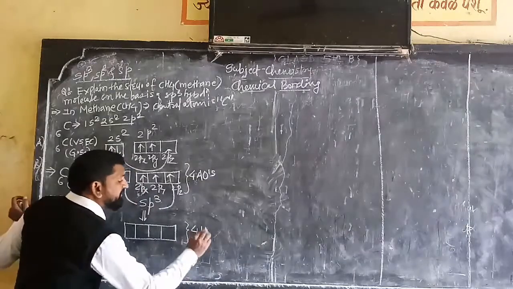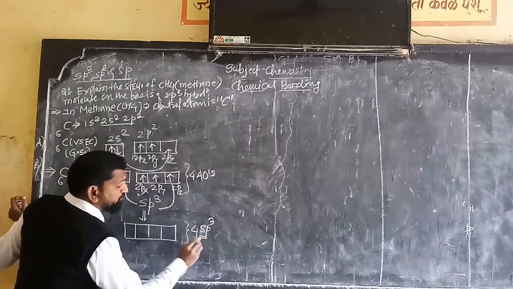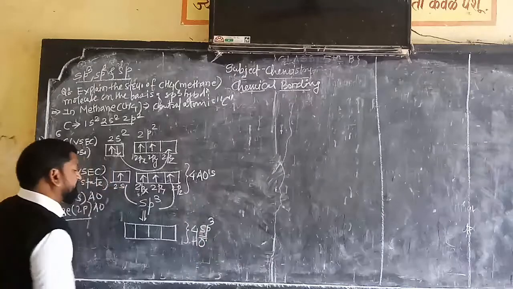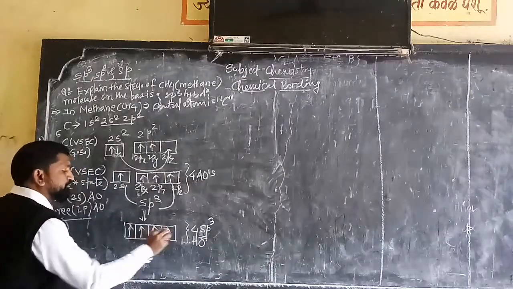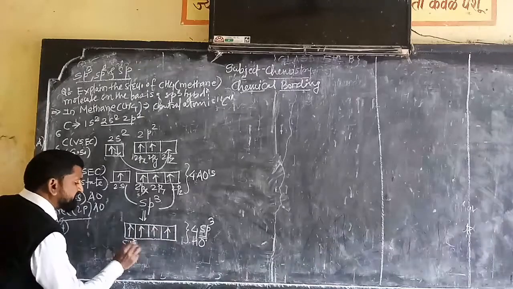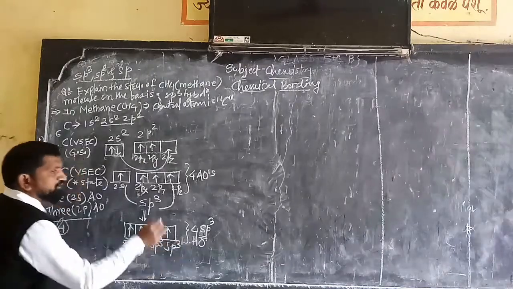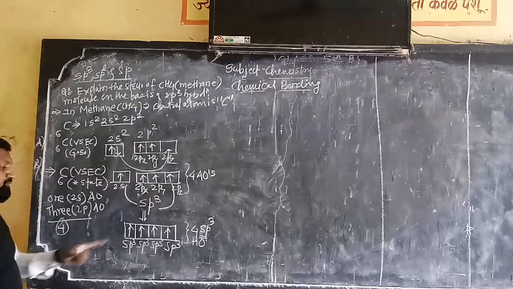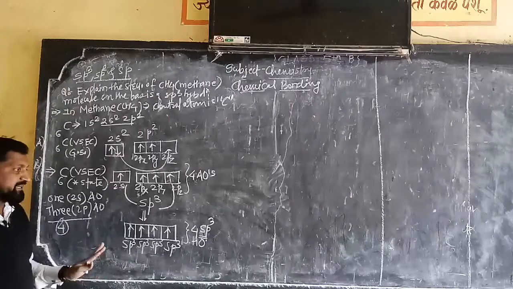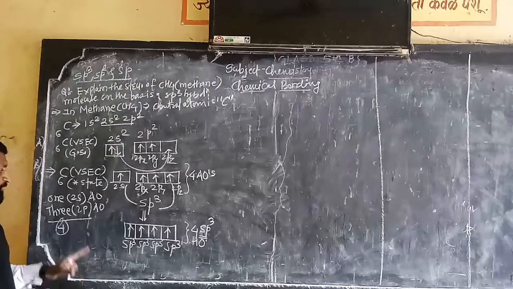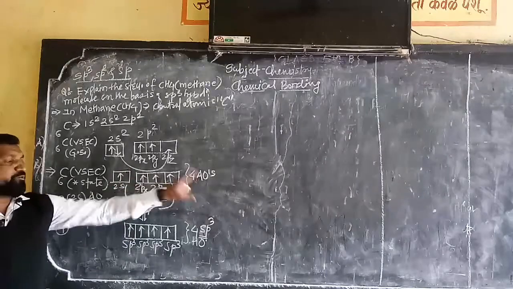Therefore we will write here 4 sp3 hybrid orbitals, each named sp3. They are equivalent in size, shape, energy and everything. These are the 4 hybrid orbitals formed as a result of hybridization of 4 atomic orbitals.